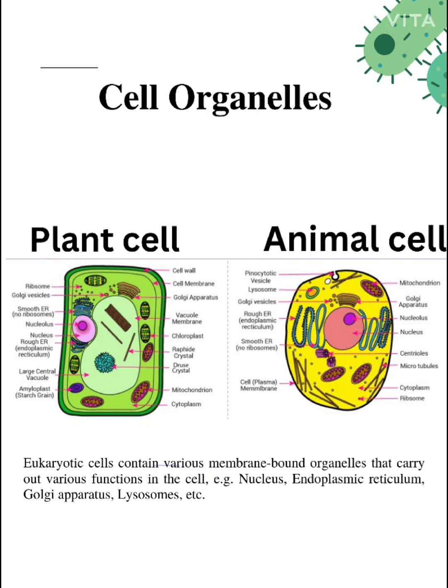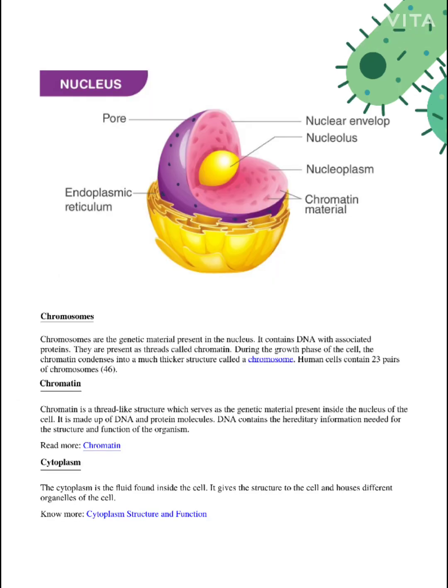Cell membrane is present in both. Then we will come to the mitochondria. Mitochondria is also in both. Golgi apparatus we can say is in plant cell also, in animal cell also. Now we will see ribosomes. This is also present in both plant and animal cells. But the plant cell has a large central vacuole, but the animal cell lacks it.